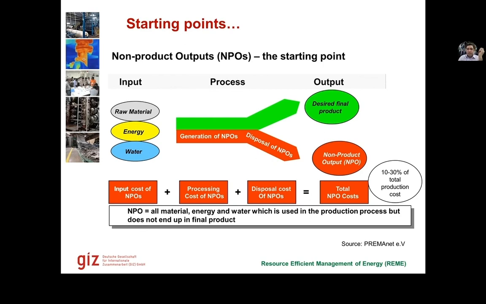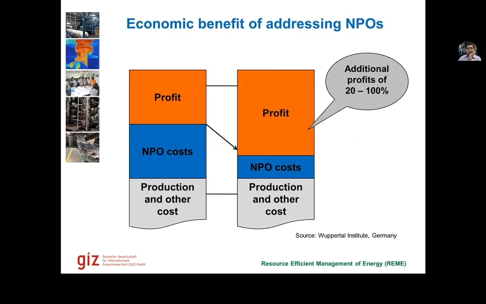So if we are able to separate the production cost and non-product output cost and profit, we can make separate accounting headers. Then we can visualize the NPO costs. And when we can visualize the NPO cost, that is when we can try to reduce. Then we will know, okay, where are the wastages going and where we need to reduce the cost.